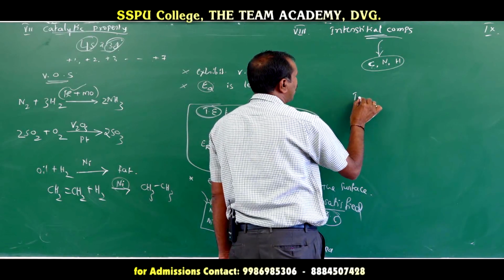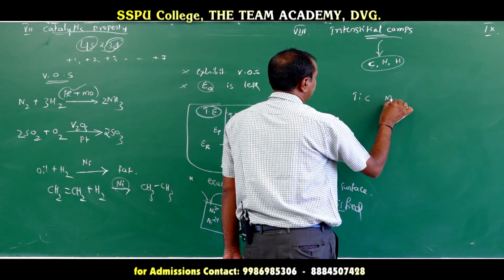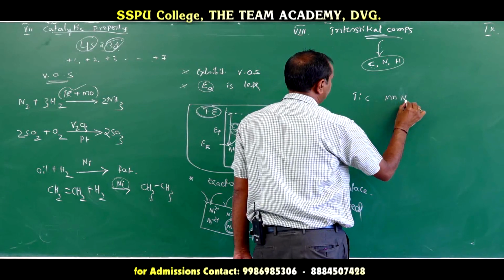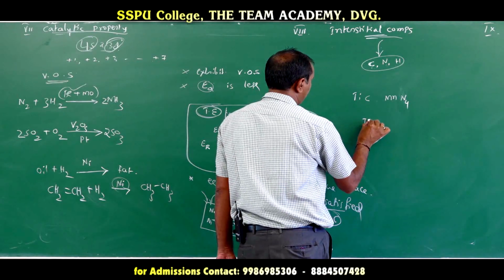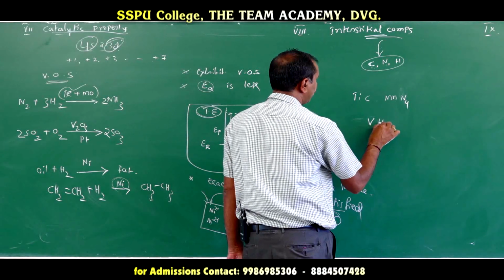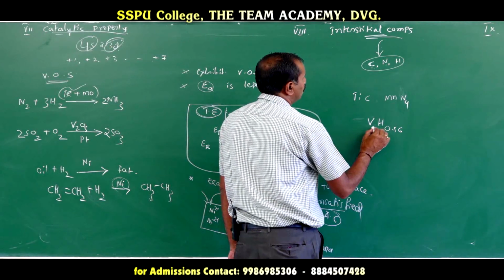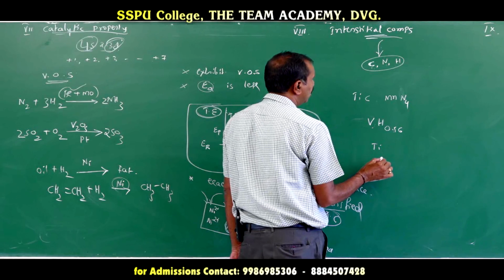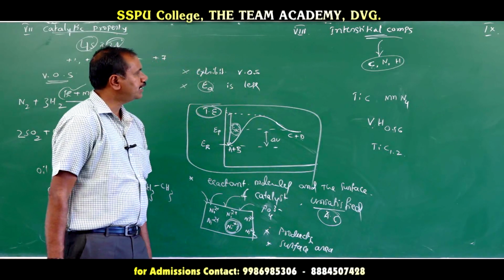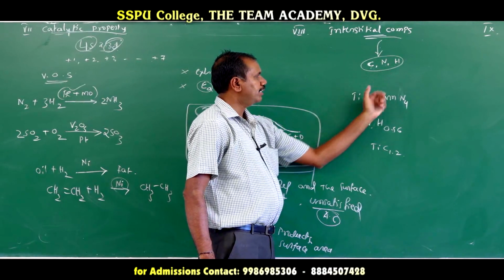These interstitial compounds are, one, TiC, then MnN4, then VH0.56, then TiC1.2, etc. These interstitial compounds are formed using smaller elements like carbon, nitrogen and hydrogen.